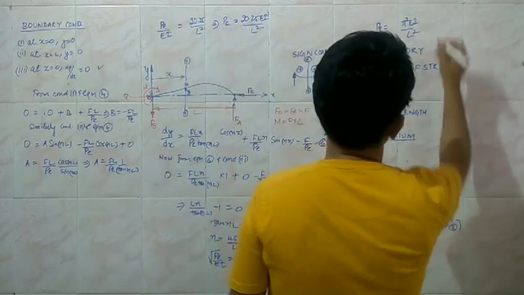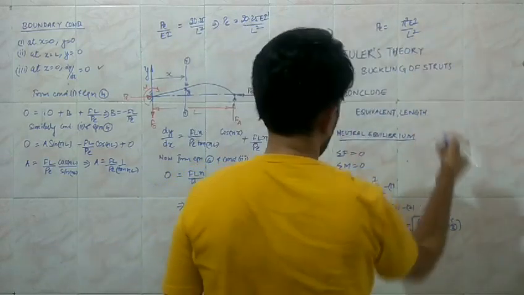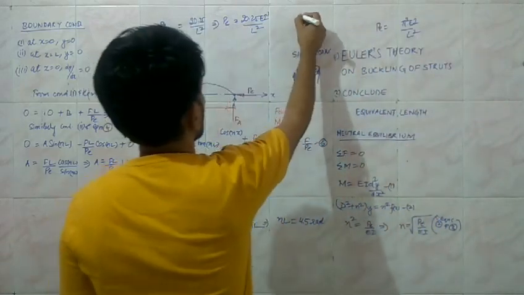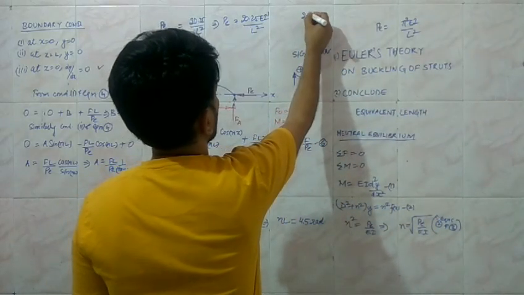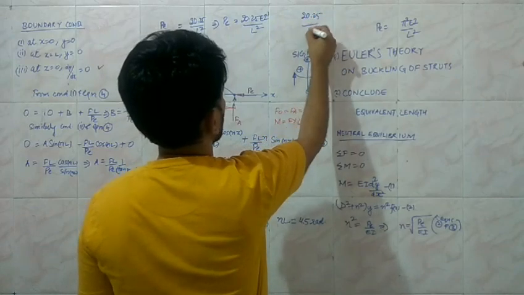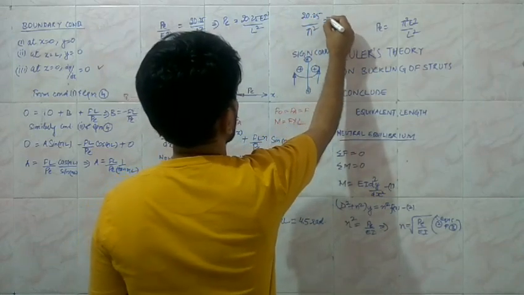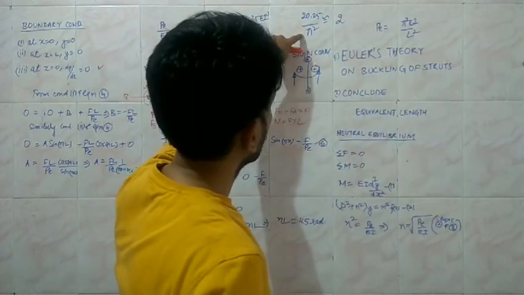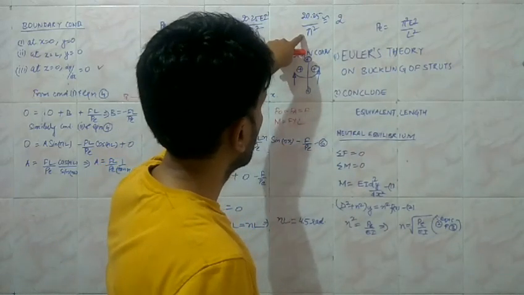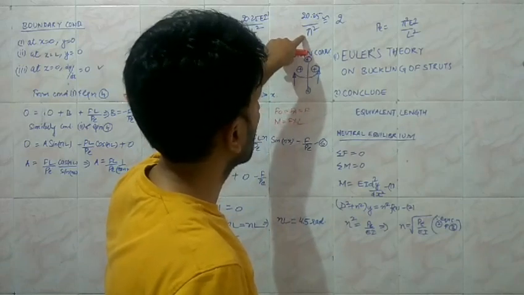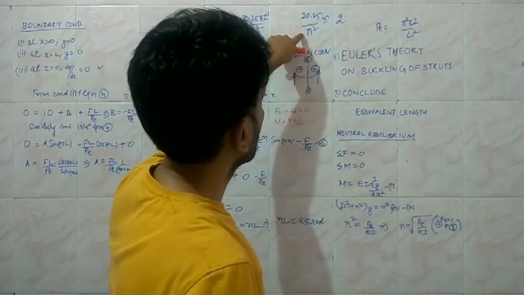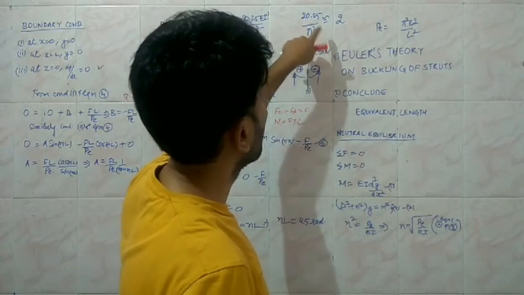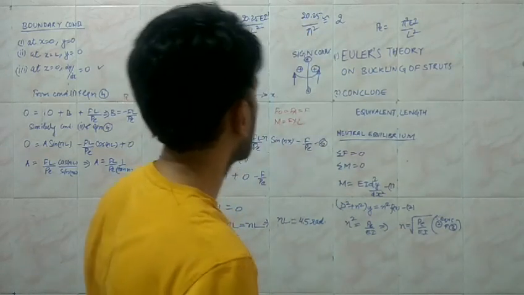So let us do it. 20.25 divided by pi square gives us something like 2, because pi square is something a little greater than 9, and 9 times 2 is 18, so it is about 2 something.